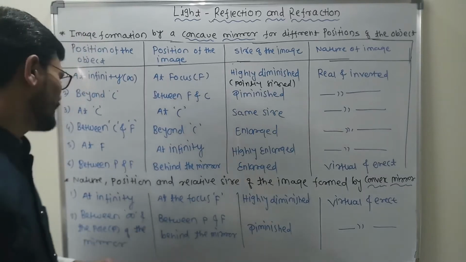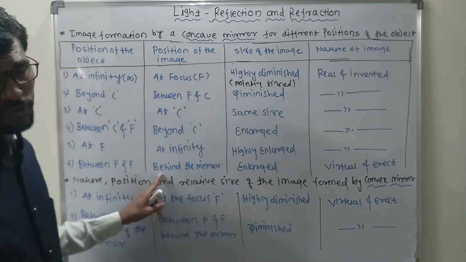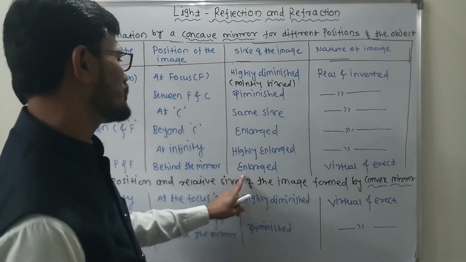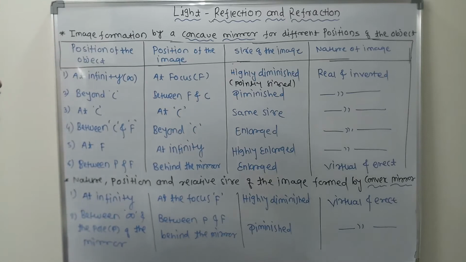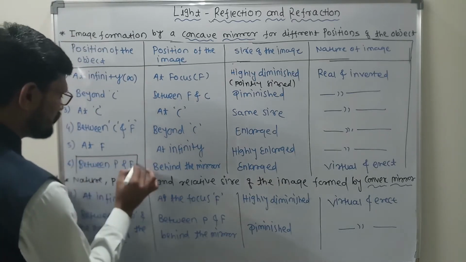And the nature of the image is real and inverted. Between pole and focus, what is the position of the object? The image forms behind the mirror. Size of the image is enlarged, and nature of the image is virtual and erect.